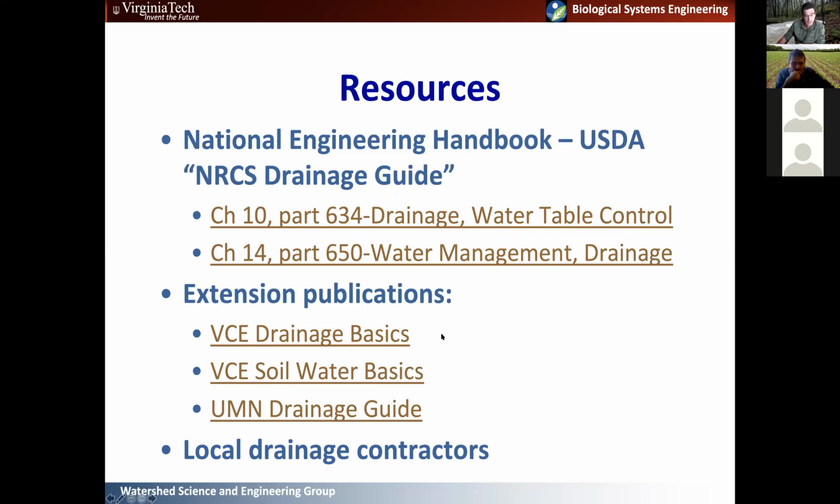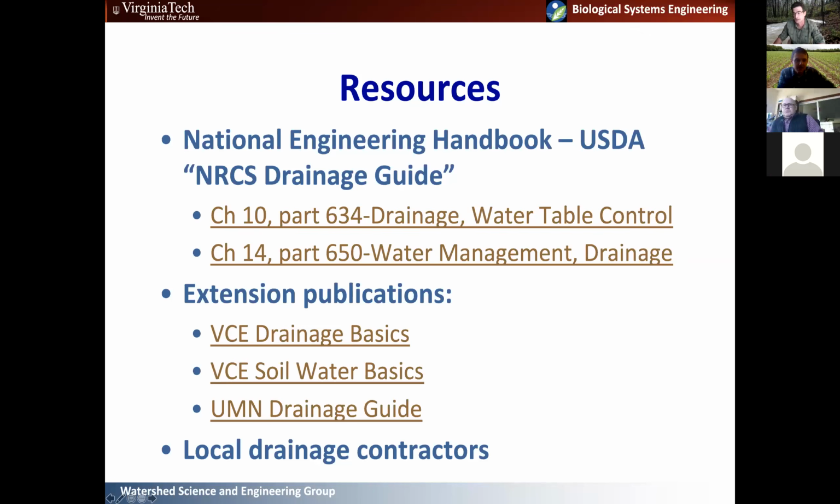And then a couple of publications, two that I put together on drainage and soil water basics, and then one from the University of Minnesota. They've got a really good drainage guide, a lot of drainage up there. So they've got a lot of resources that are helpful to us. And then local drainage contractors are always good sources of information. And so I think I might have gone a little long, but if there's questions or comments.